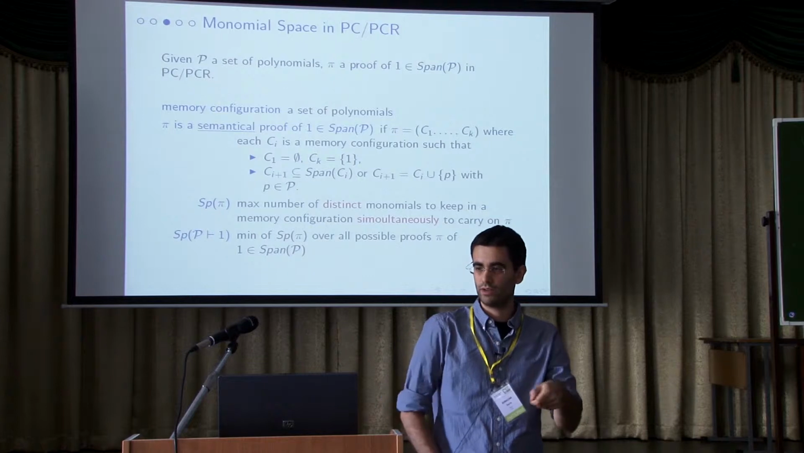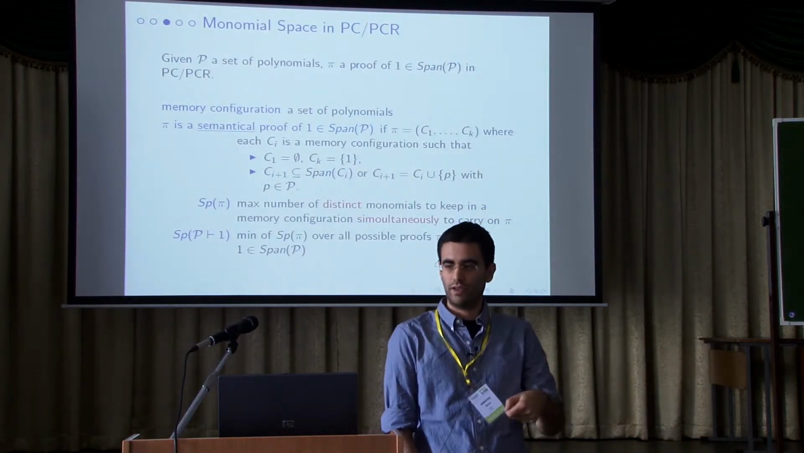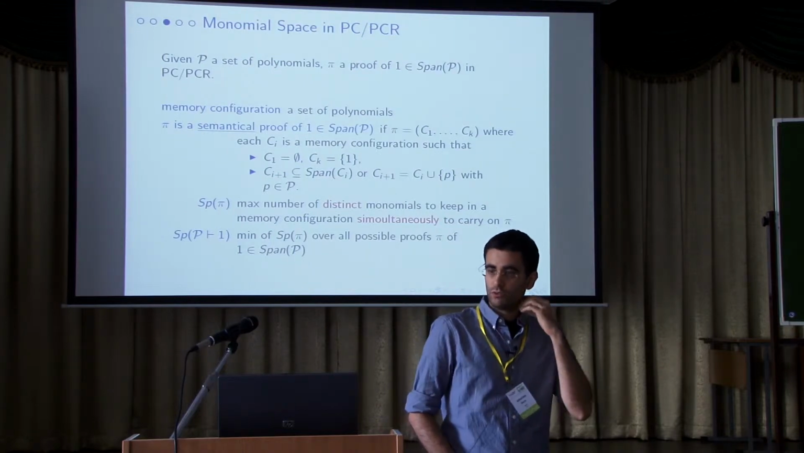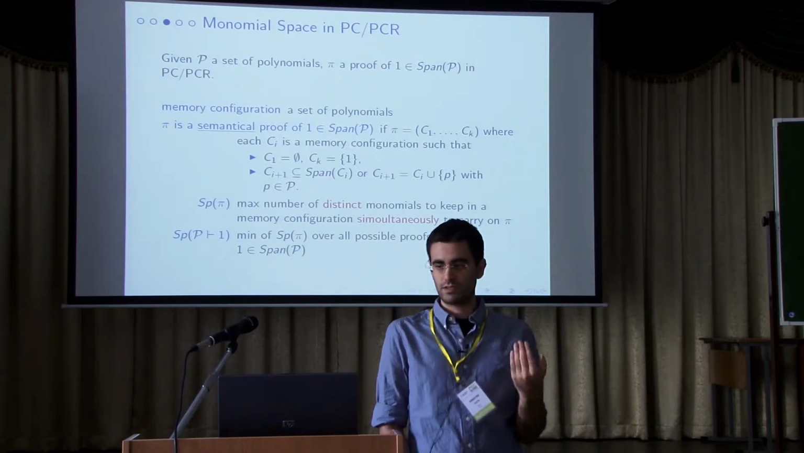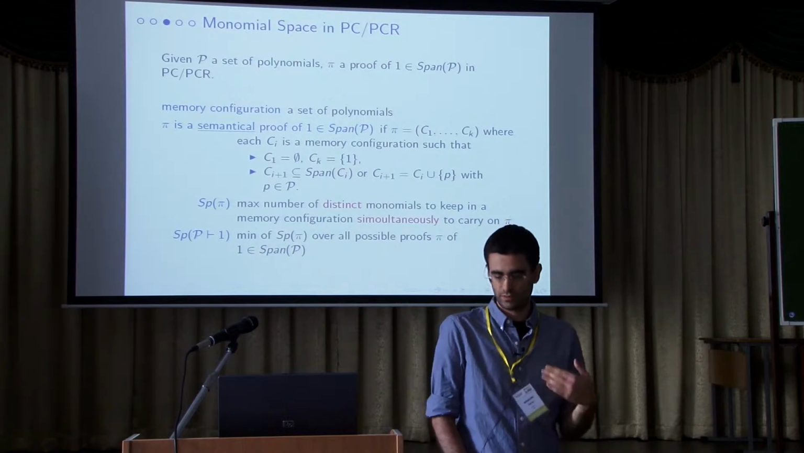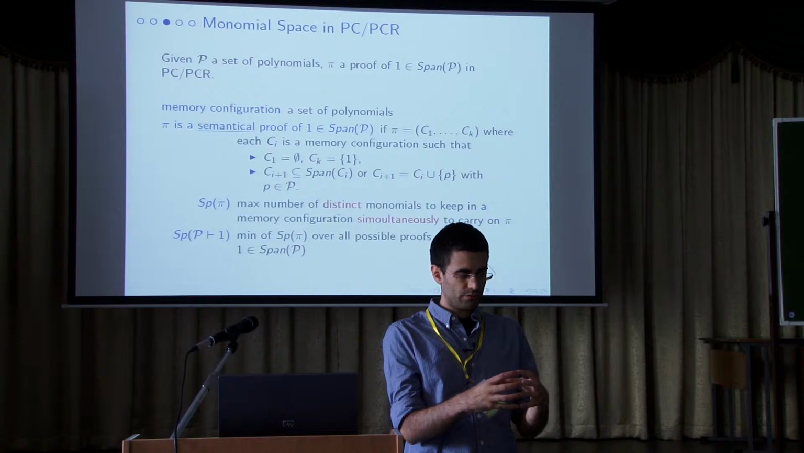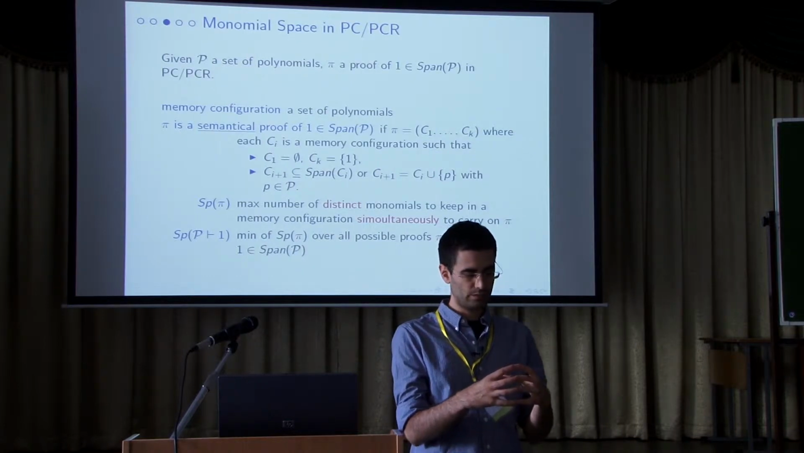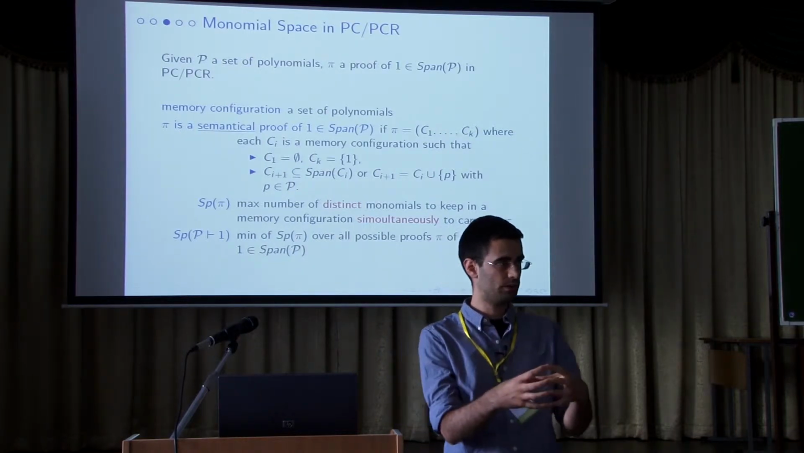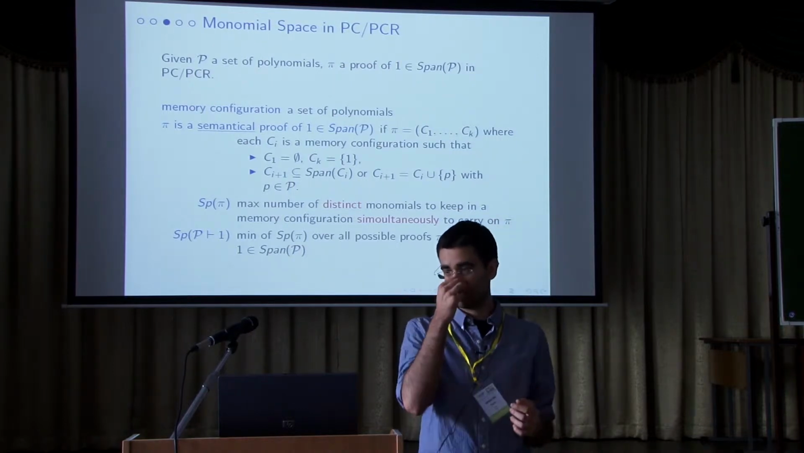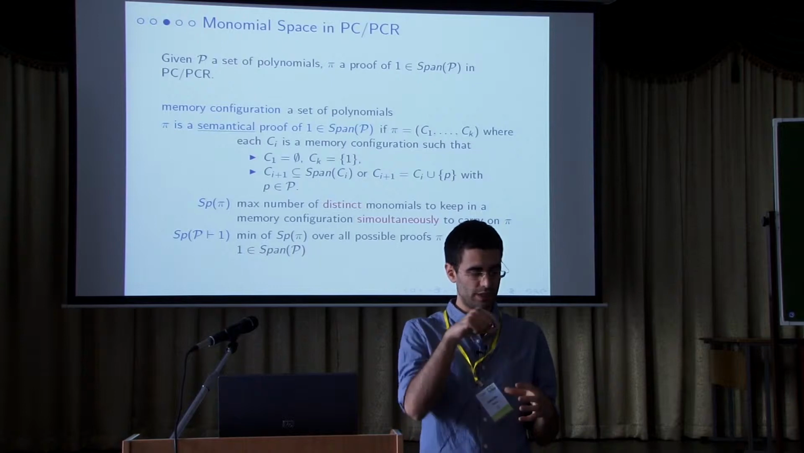And so we can search if eventually we reach the polynomial 1. Anyway, we are interested in a more general notion of proof, that is a semantical proof, which is more powerful, in the sense that from each memory configuration, we can move in one step everywhere we want, we can derive in one step every polynomial we want, provided that this polynomial is in the ideal generated by